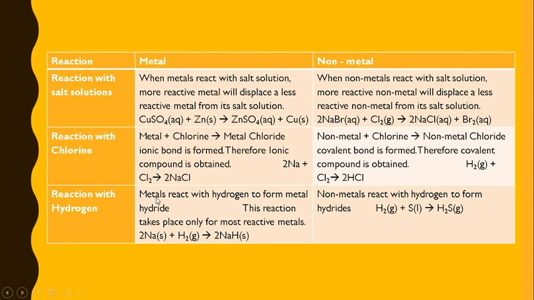Then metal reacts with hydrogen to form hydrides. Non-metal reacts with hydrogen to form hydrides. So here they are of similar nature. H2S is formed, a hydride is formed, and here sodium and hydrogen react to form sodium hydride. Only the most reactive metals form hydrides. Most other metals which are low in the reactivity series do not form hydrides. So this completes the comparative study of metals and non-metals.